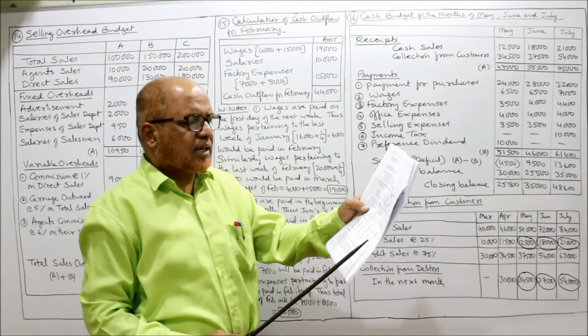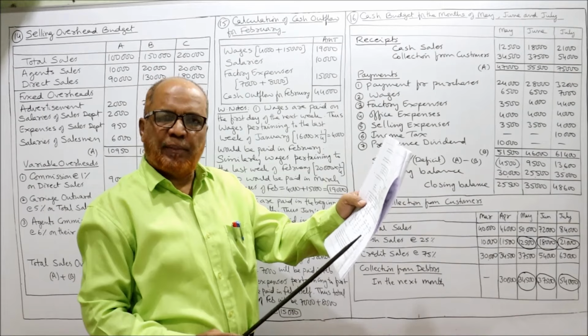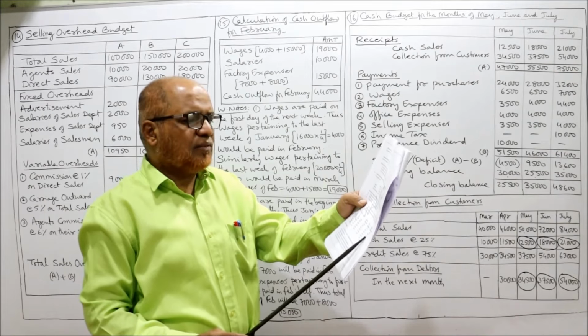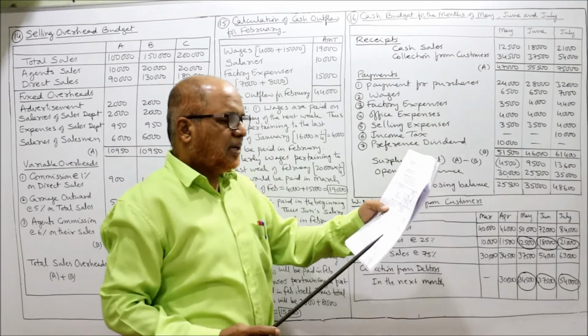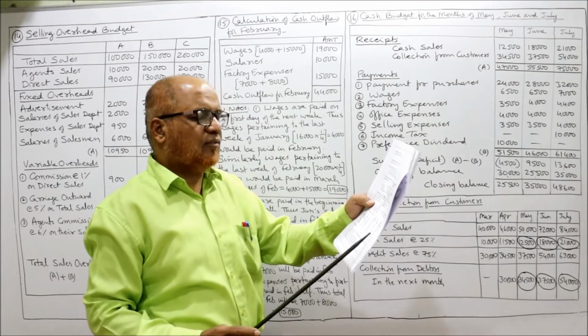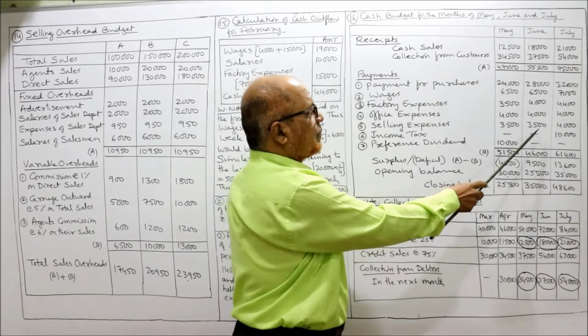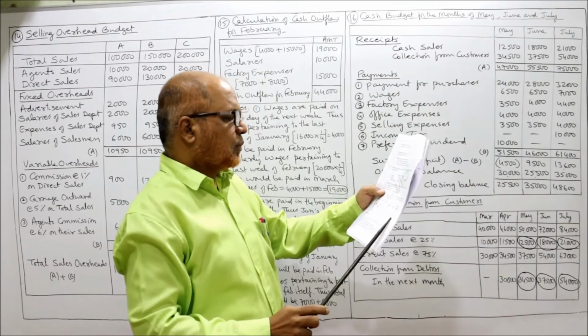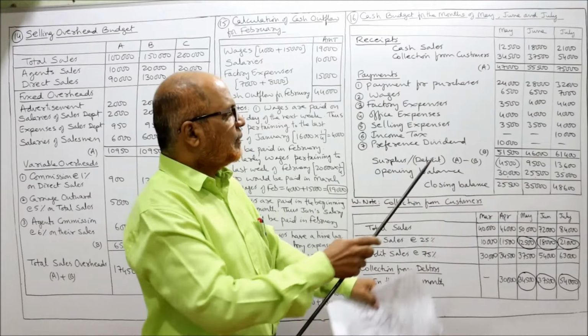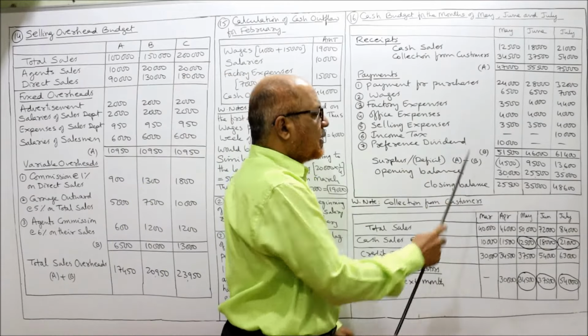Then selling expenses are given, 3,000 for March, which will be paid in April. April 3,500 will be paid in May. Then May's 4,000 will be paid in June. So June's 4,000 will be paid in July. Then income tax.